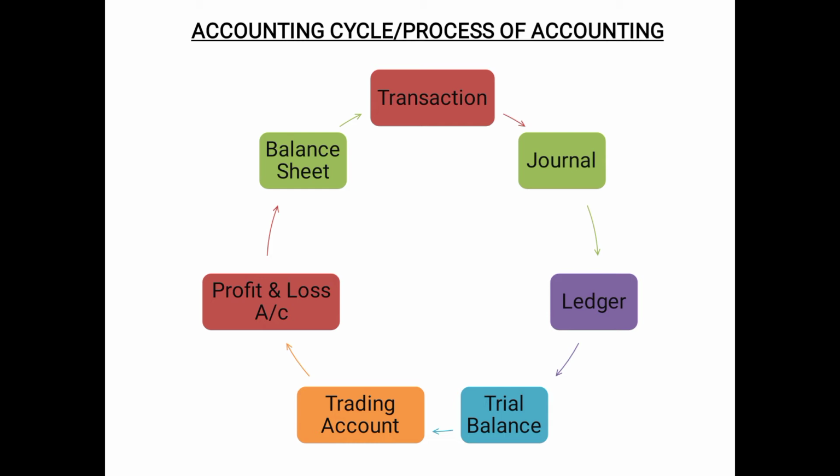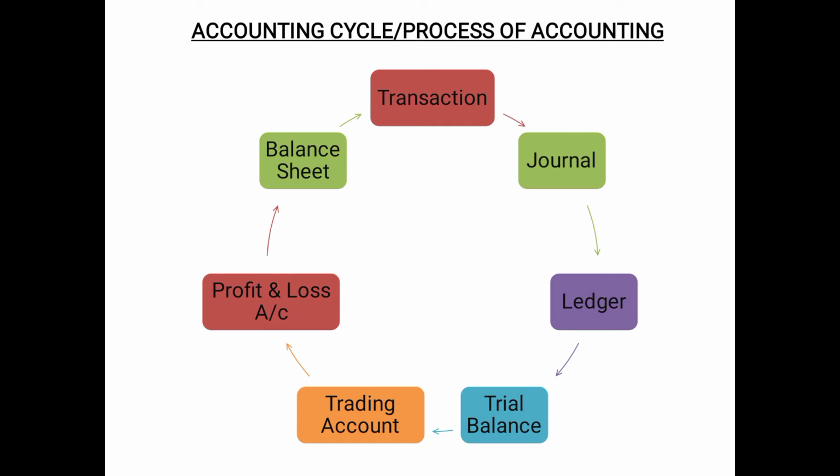So soon after preparing the trading account, a profit and loss account is prepared, again for the same work of analyzing. And after preparing the profit and loss account, after the work of analyzing, the work of interpretation is done, which is done in the balance sheet. A balance sheet is prepared to know the financial position of a business, and this is done for one accounting year. As soon as the balance sheet of that year is prepared, another year starts. Again a new transaction will occur, again the journal will be prepared, and the process will continue.